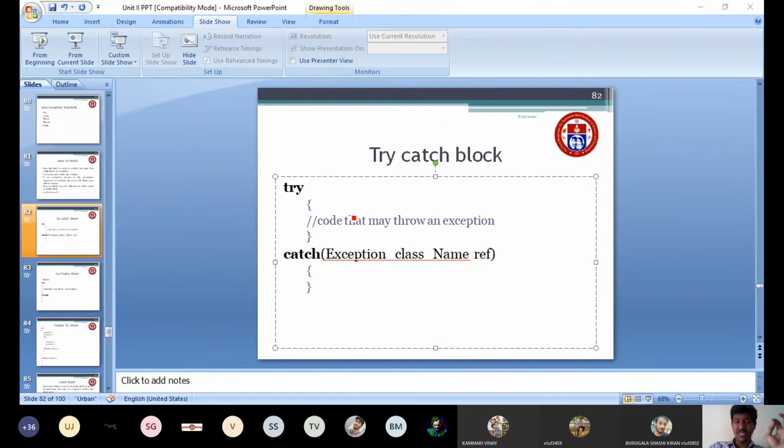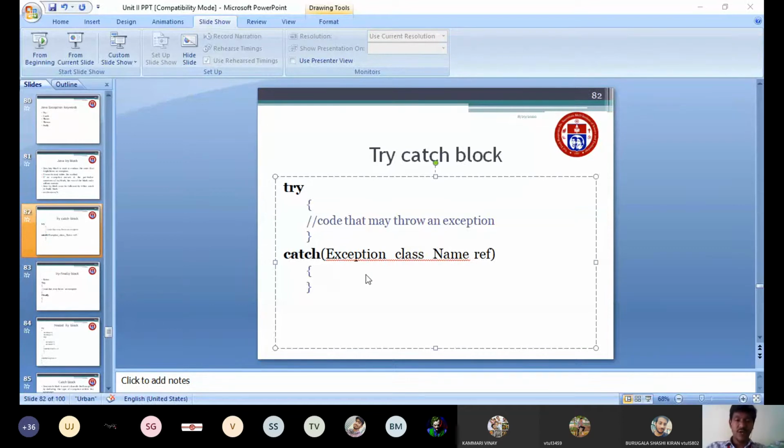If it is an arithmetic exception, mention arithmetic exception as the class name. Similarly, if it is an array index out of bound exception, mention array index out of bound exception. Whatever exception the program generates, only that exception name you have to mention. This is your try catch block.